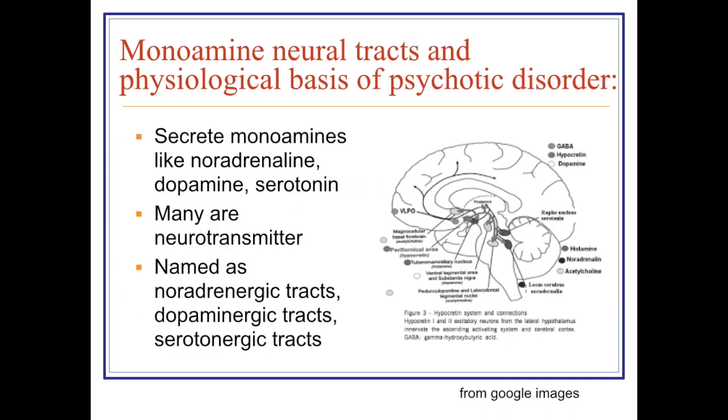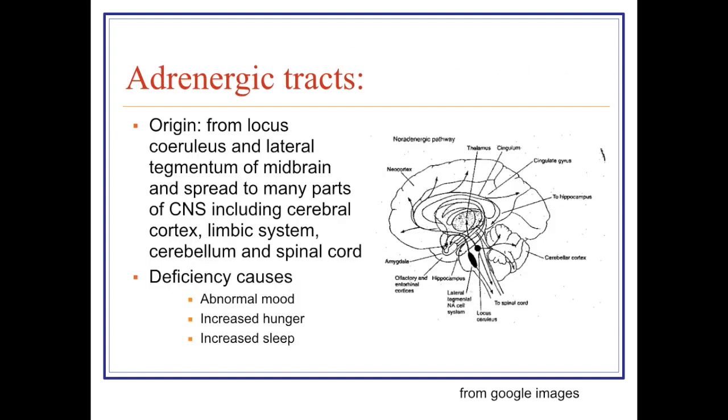Now, monoamine neural tracts and physiological basis of psychological disorder. Certain monoamines are noradrenaline, adrenaline, dopamine, and serotonin. They are the neurotransmitters, and the tracts, according to the name of the neurotransmitter, are noradrenergic tracts, dopaminergic tracts, and serotonergic tracts. Now, noradrenergic tracts arise from locus ceruleus and lateral tegmental nucleus, present in the midbrain, and these nuclear projections go into various areas of the central nervous system, mainly cerebral cortex, limbic system, cerebellum, and the spinal cord.